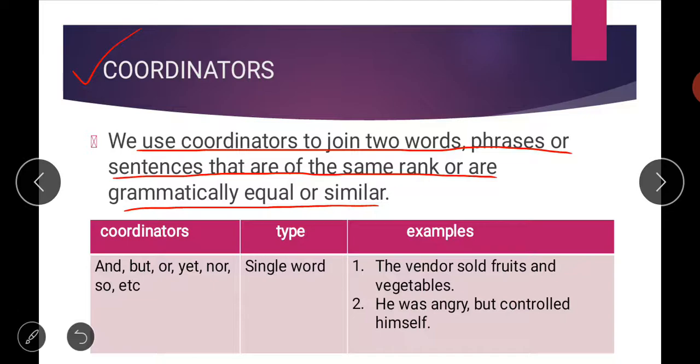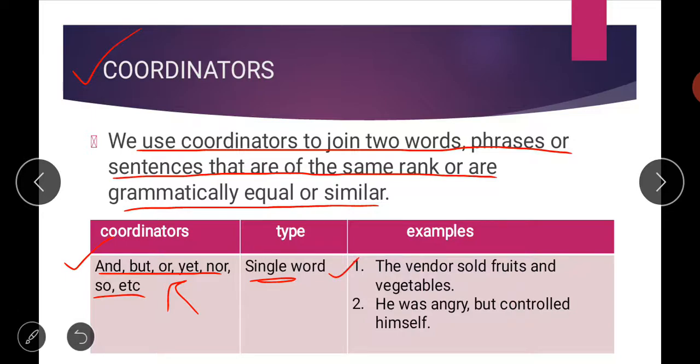What are the main coordinators here in this table? Look at this table. The words like and, but, or, yet, nor, so, all these words are your coordinators. If you have to categorize these, they are single-word coordinators. If you look at all these coordinators, you can easily guess that all these are single words.